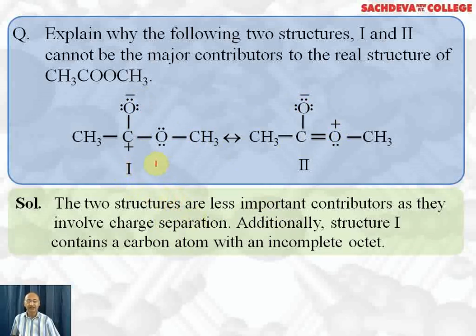Additionally, the first one is less stable because this carbon octet is not complete. And if anywhere the octet is incomplete, the structure becomes unstable. This structure is unstable because the more electronegative oxygen has a positive charge. Here also it is negatively charged, here also is a negative charge, but this positive charge on oxygen makes it less stable because an electronegative oxygen atom cannot have a positive charge, or if it has a positive charge, it cannot be stable.